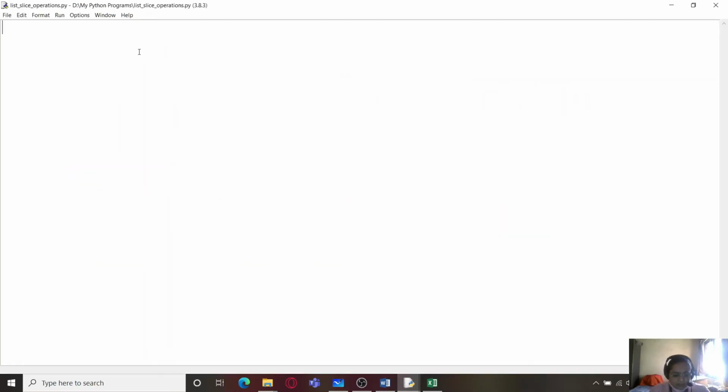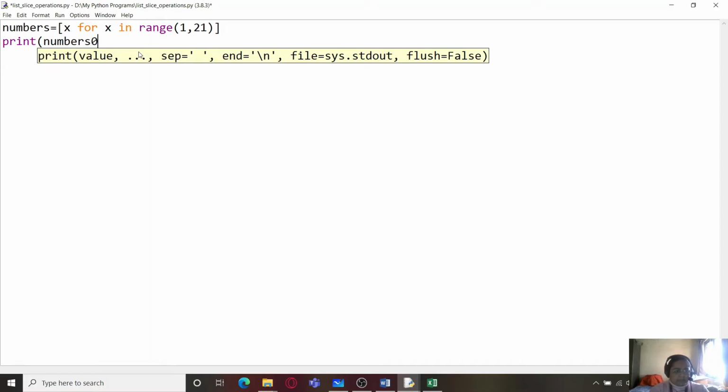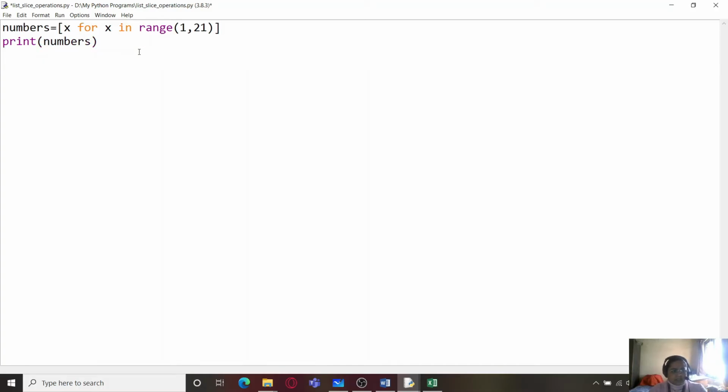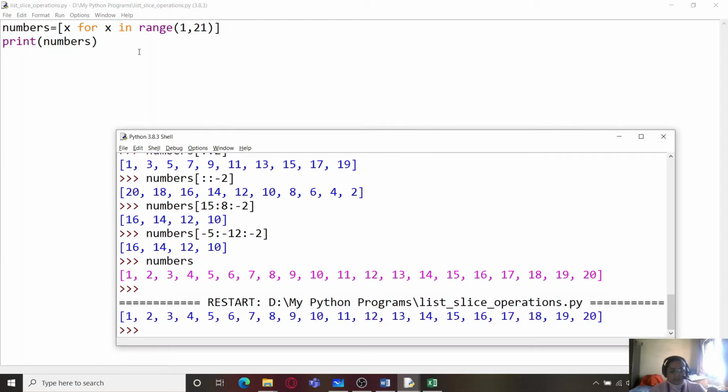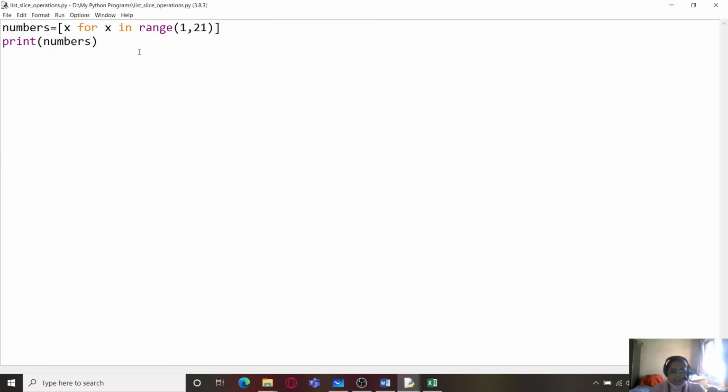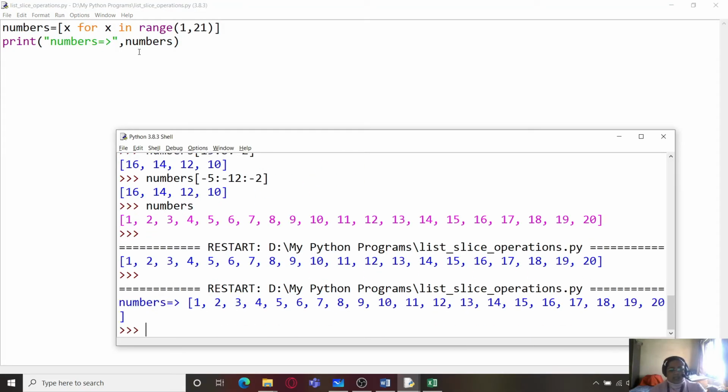So I am going to first take numbers and create numbers, and I'm also going to print this numbers. When I first run the program, you will be able to see that numbers is printed, and I will also provide it like this: numbers equals this. So you can see that my list is printed in this way.